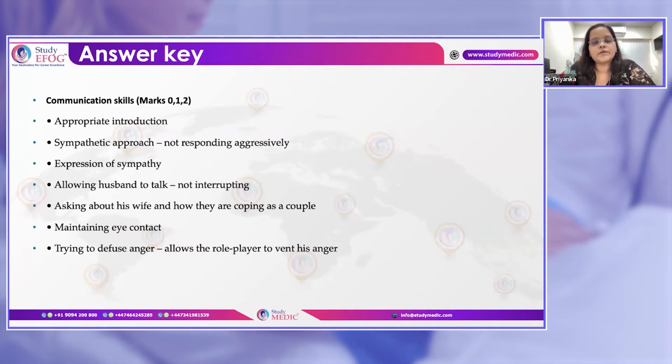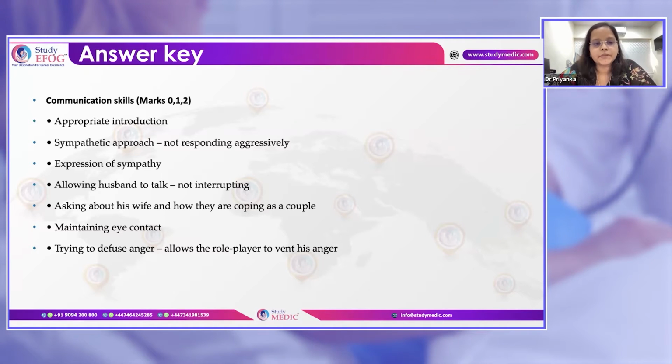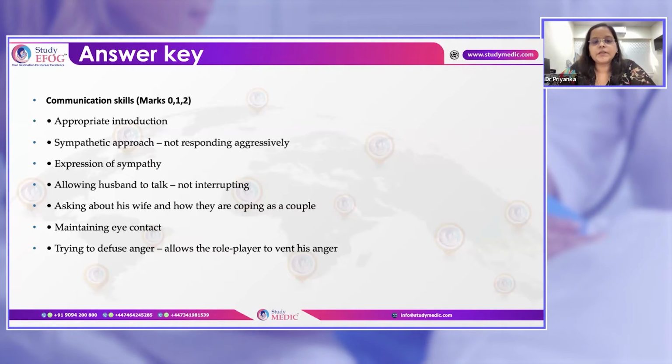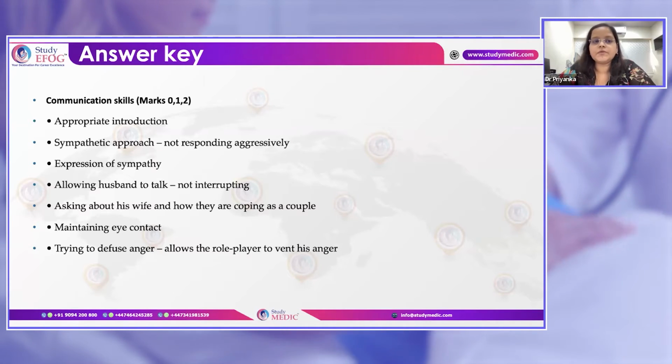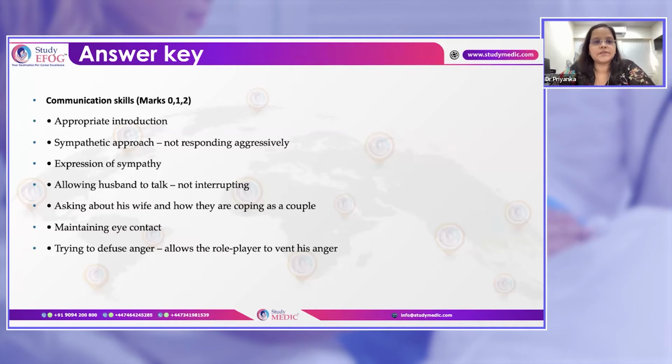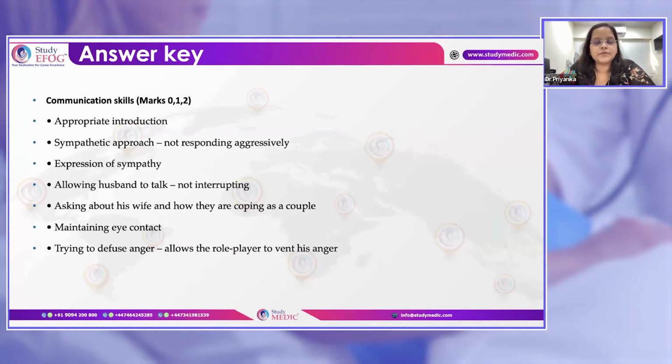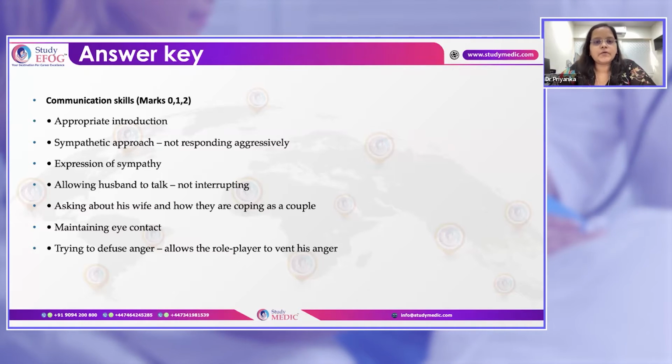Here the approach should be sympathetic and empathetic, and we have to talk properly in a calm tone with the patient, not in a loud voice. Our face should also be kind, because you cannot smile in this case. It's not a happy thing, not a happy station. So the face should be either neutral or calm, and quite serious.